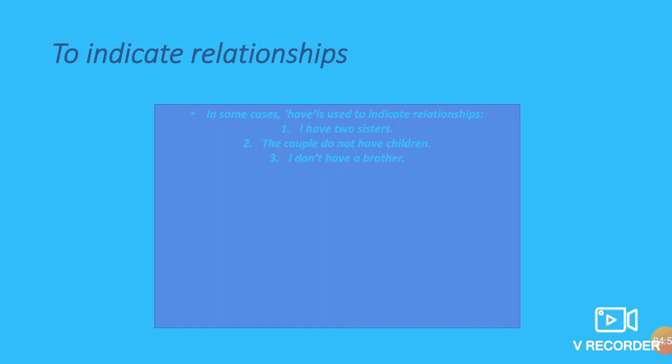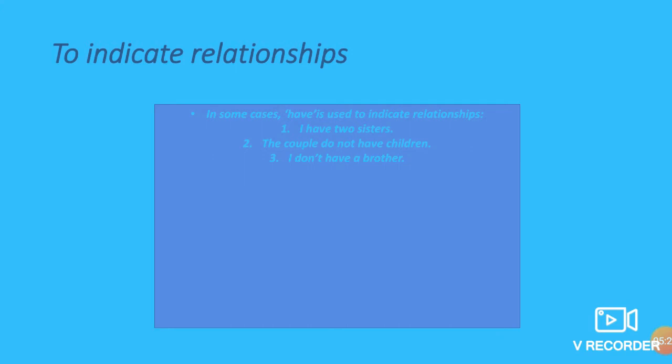To indicate relations, for example, I have a son. Have is also used for indicating relationship. He has a brother, like this. Have and has. First one, I have two sisters. It is showing a relationship, that I have two sisters. The couple does not have children. It is again showing a relationship, that the couple is not having any children.